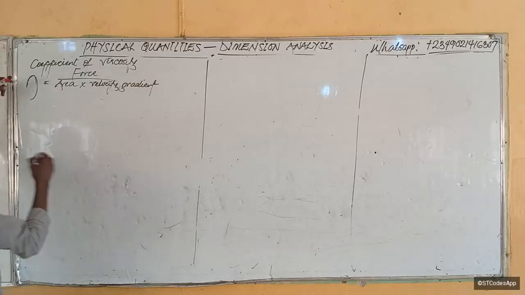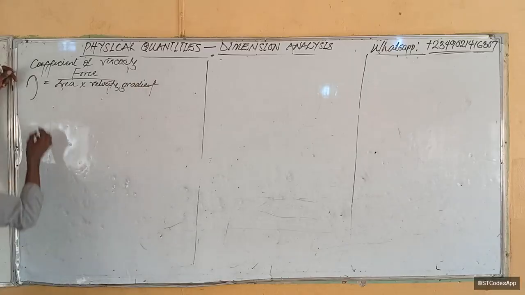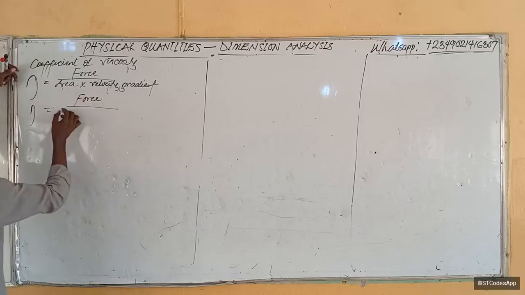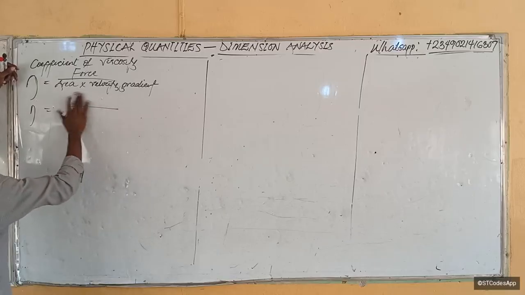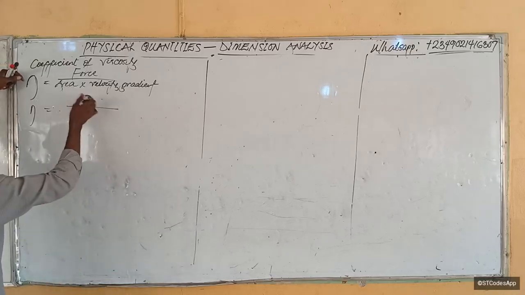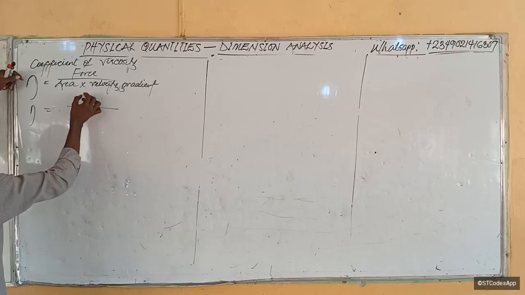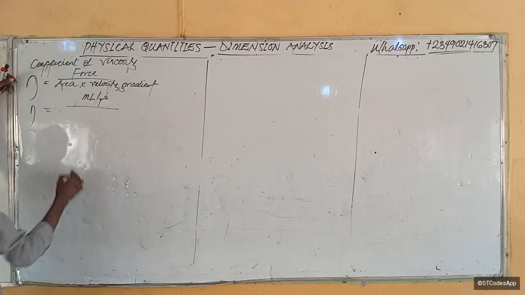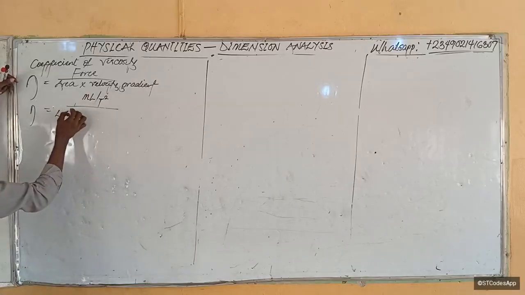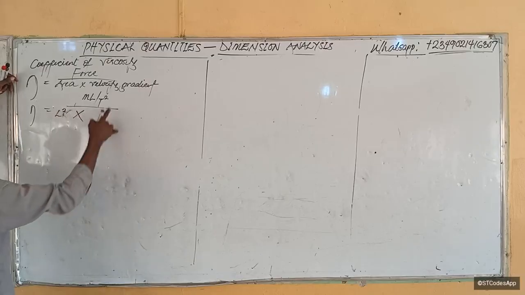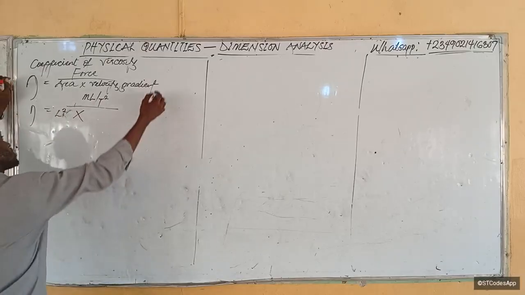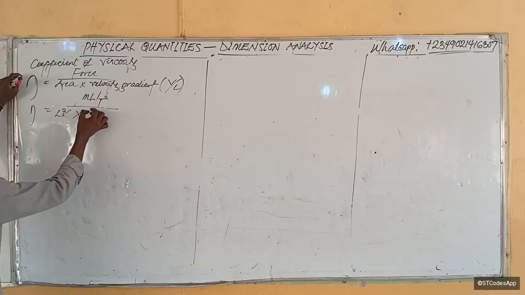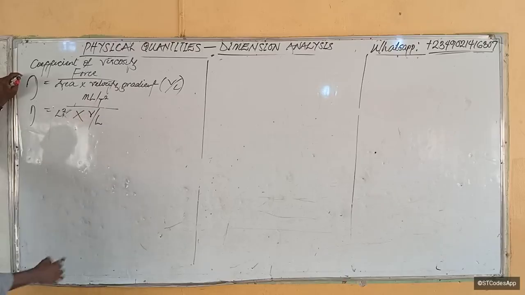Okay, so we should not have seen other gradient, but let's just continue. So eta is equal to force over area. Area is length times length. Sorry, let's start analysis. What is force? Force is MA, more like ML over T squared. I've told you that before. We've done that. Area is going to be length times length, that's length squared, times velocity gradient. Velocity gradient is V over L, velocity per unit length.